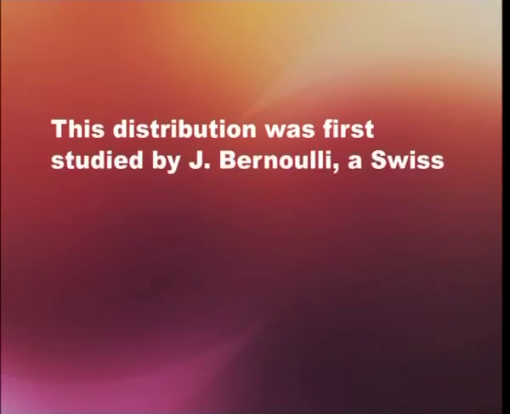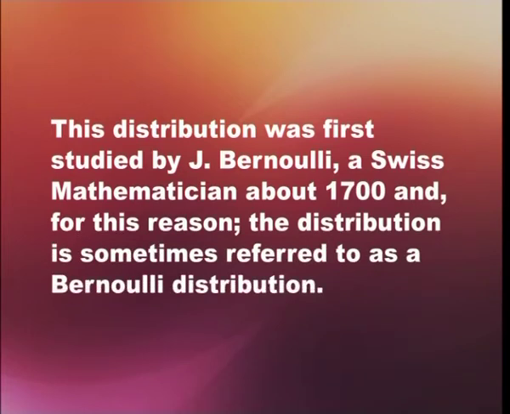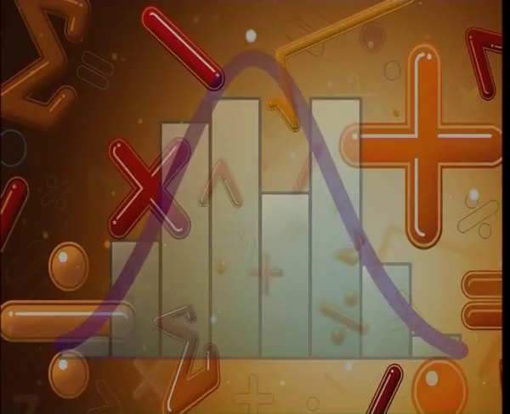And it can be determined if an empirical distribution deviates significantly from the typical outcome. This distribution was first studied by J. Bernoulli, a Swiss mathematician, in about 1700, and for this reason this distribution is sometimes referred to as the Bernoulli distribution as well.